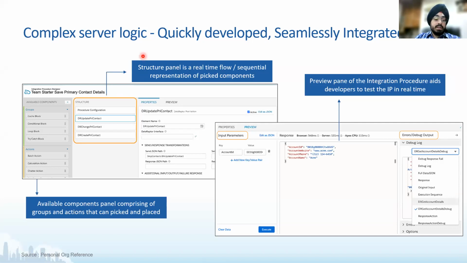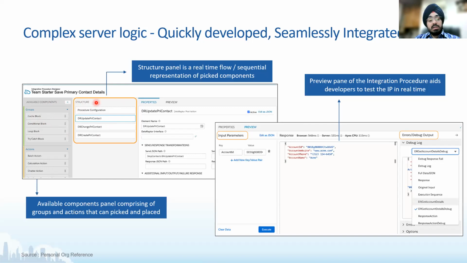So on the left side that you see, this is a basic UI of how an IP designer looks. On the left side you have available components, just like an OmniScript, but headless, without any UI. You can drag these components from here. You have groups and actions, and you can pick and choose and then drop these here on the structure.